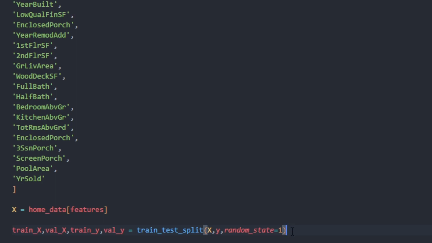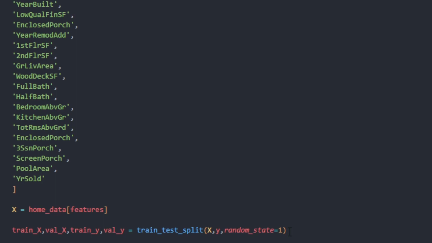Now that we have the data split, it's time to create our model. We could do a random tree regressor, which would be fine. It's just a decision tree. But one decision tree isn't going to really help us too much. We want to do what's called a random forest, which is a lot of trees.